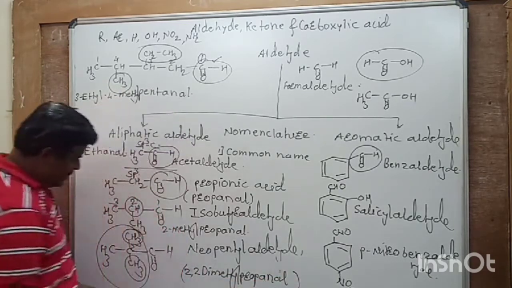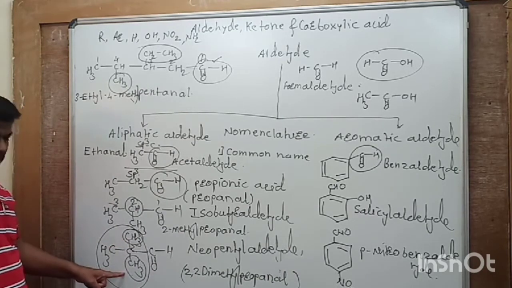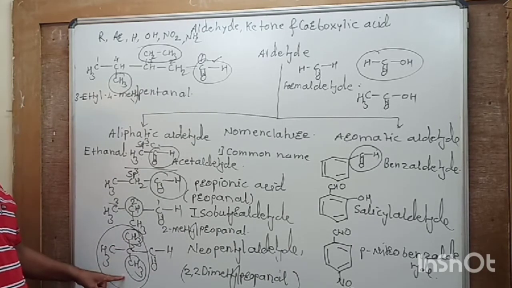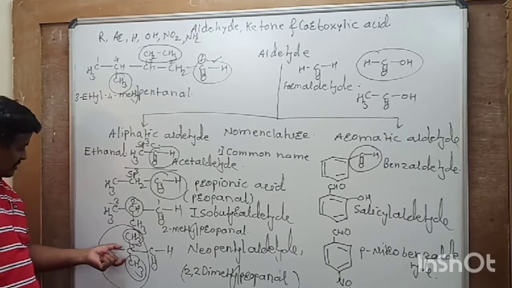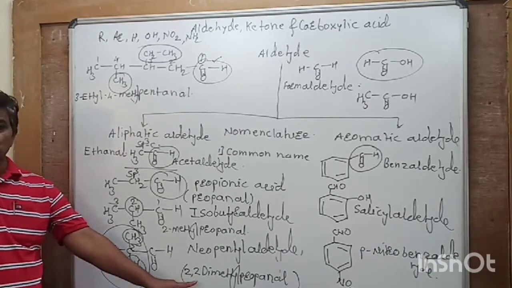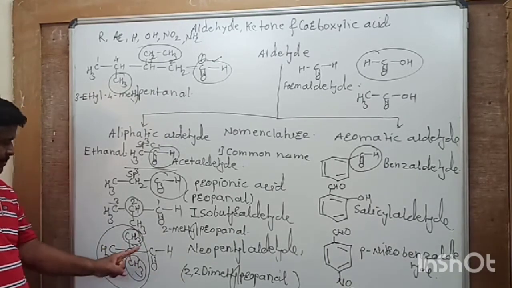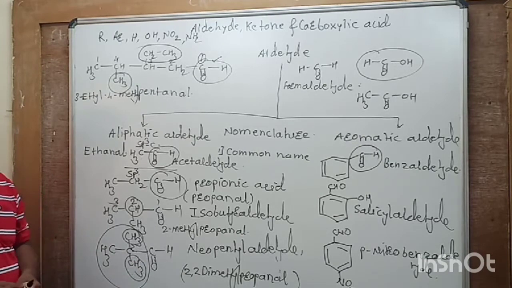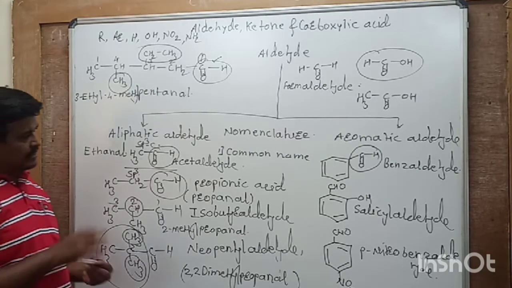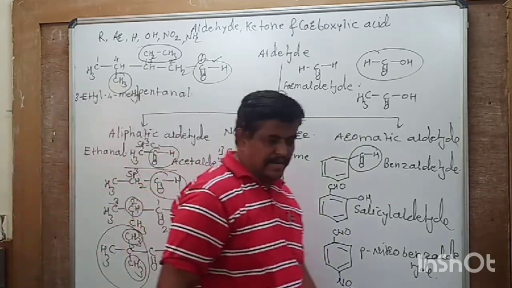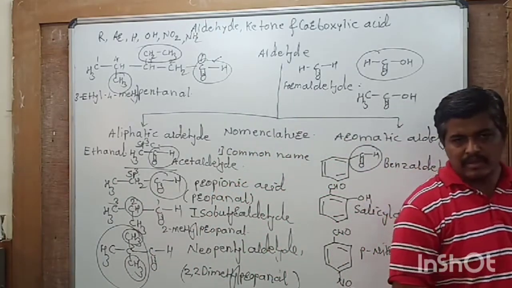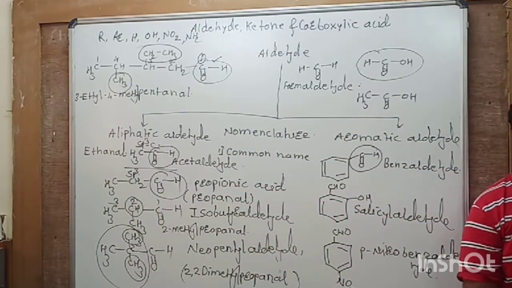So you remember, as these 2 methyl groups are present at one and the same carbon atom, therefore this is represented as 2,2. That is, this number should be written twice. So do one thing, you write these structures, write the name of the compounds. Okay, then we will discuss next one.